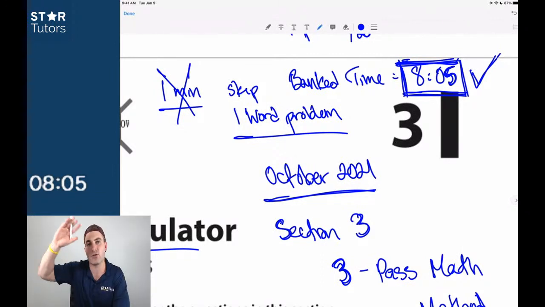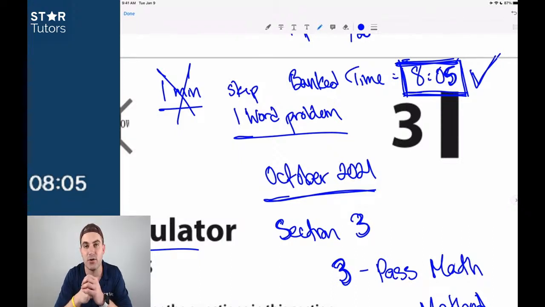That throws you completely off, and that's where, for anybody that's ever felt stress or anxiety on these exams, that stress and anxiety often comes from: trying to do too many things at once rather than just focusing on the questions that you know how to answer. And that's what the 3-pass method comes down to.